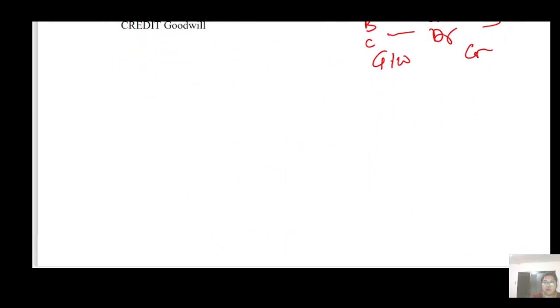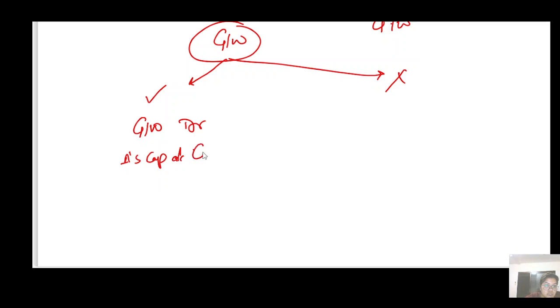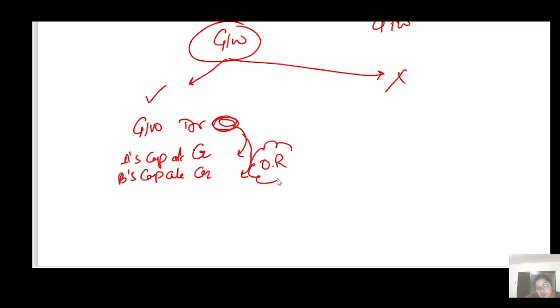Okay, now again we are going to revise this because this is an important thing. In case of goodwill, two questions arise: are you going to record it or not going to record it? If you are going to record the goodwill, you have to pass a general entry like this: goodwill account debit, A's capital account credit, B's capital account credit, and whatever goodwill you have, you have to distribute among A and B in the old ratio only.